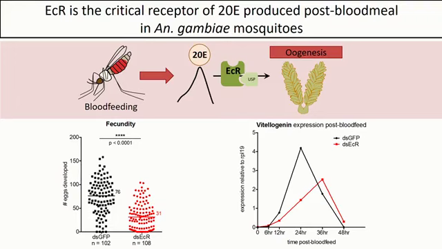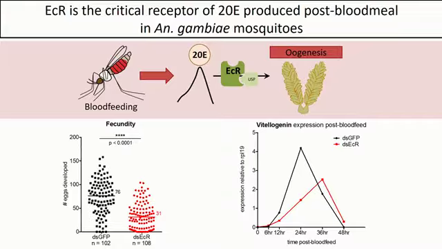By knocking down ECR in adult female mosquitoes and then providing them with a blood meal, we can see more than a 50% decrease in the number of eggs laid in the ECR knockdown females compared to the controls.